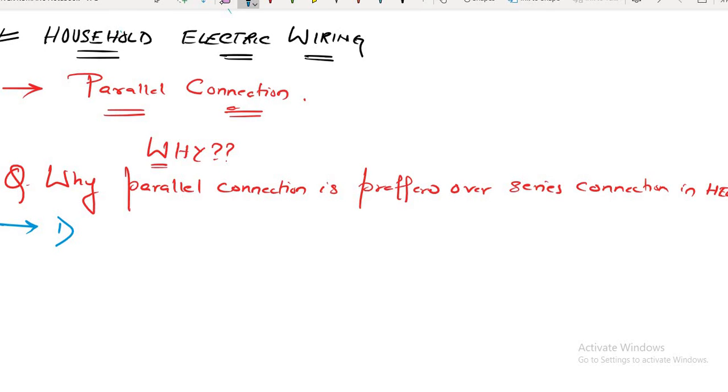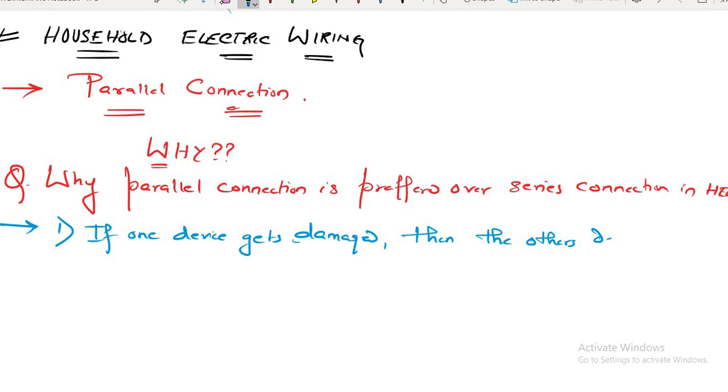In parallel connection, if one device gets damaged, then the other devices continue to work.